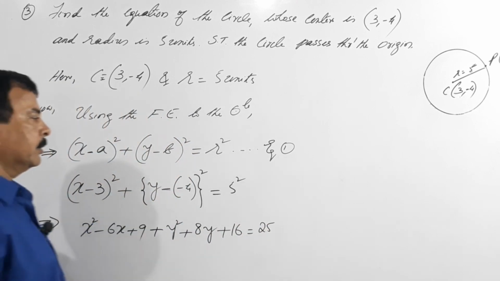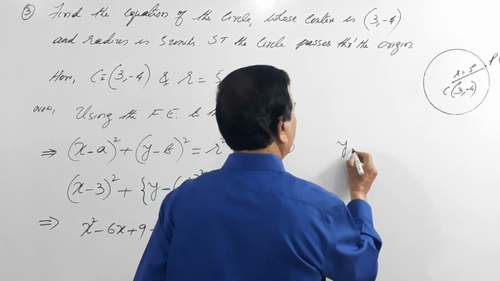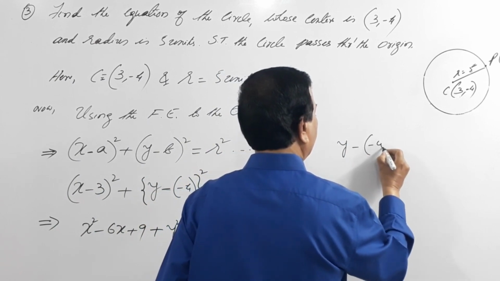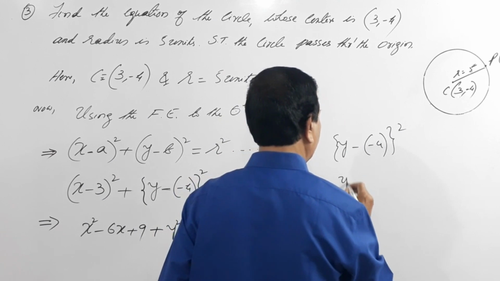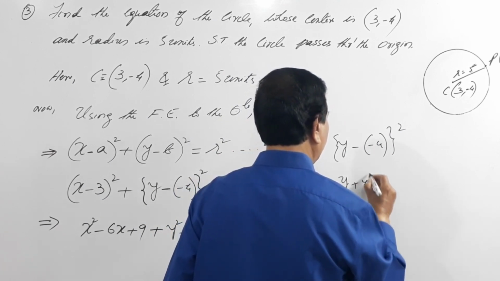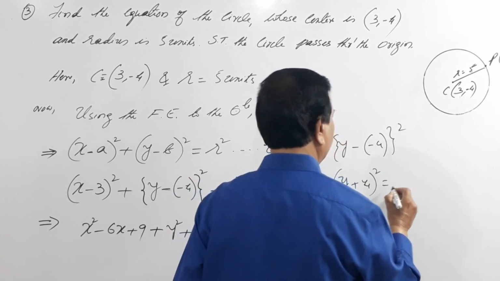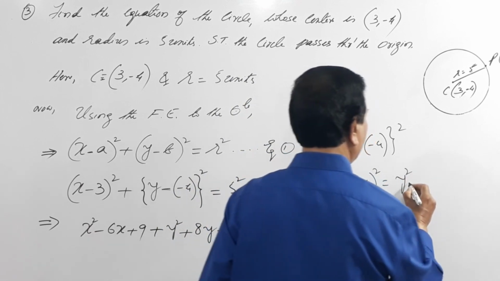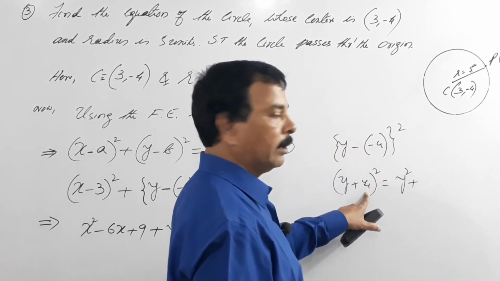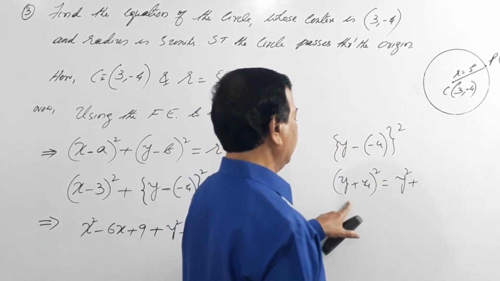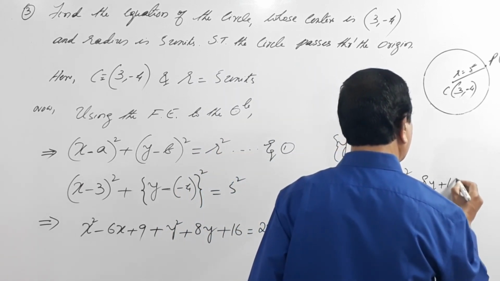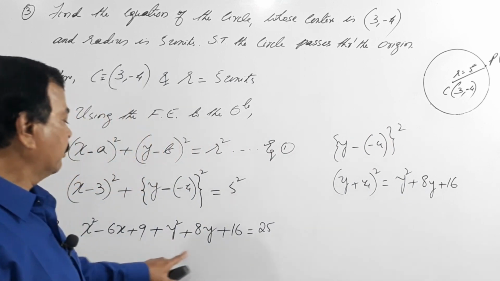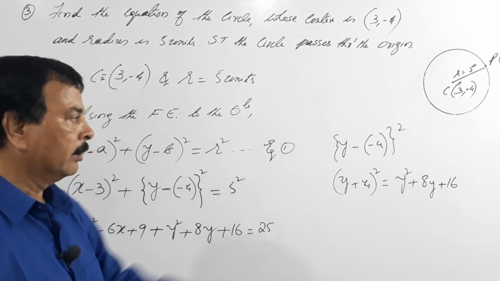So how did you get this? (y minus of minus 4) the whole square becomes (y plus 4) the whole square, that is nothing but y square plus 2ab, 2 into y into 4, this becomes 8y plus 16. That's all, y square plus 8y plus 16, I have done.